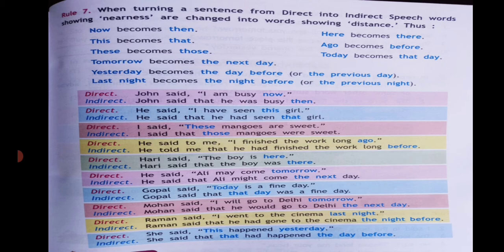Mohan said, "I will go to Delhi tomorrow." Mohan said that he would go to Delhi the next day. Raman said, "I went to the cinema last night." Raman said that he had gone to the cinema the night before or the previous night. She said, "This happened yesterday." She said that that had happened the day before.